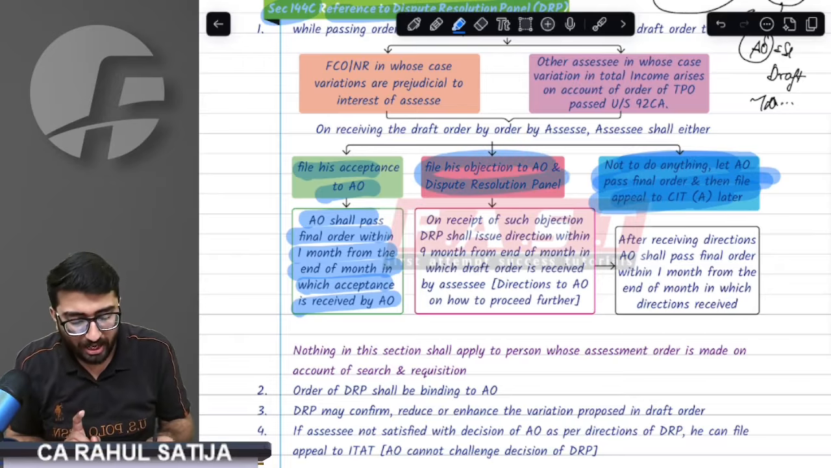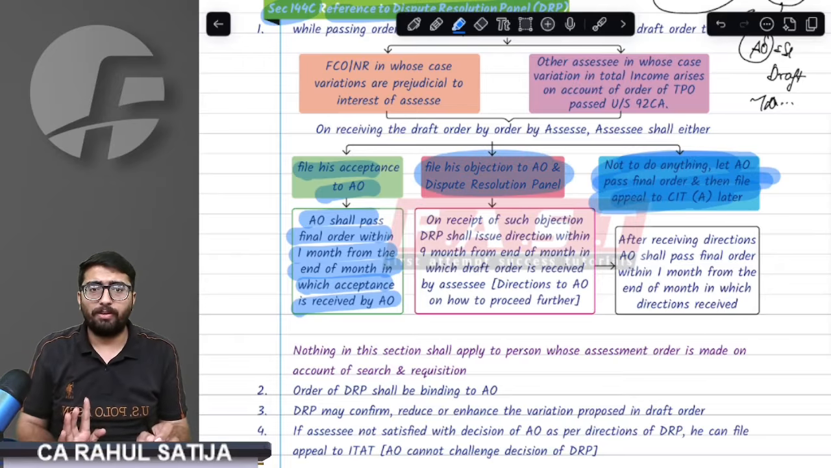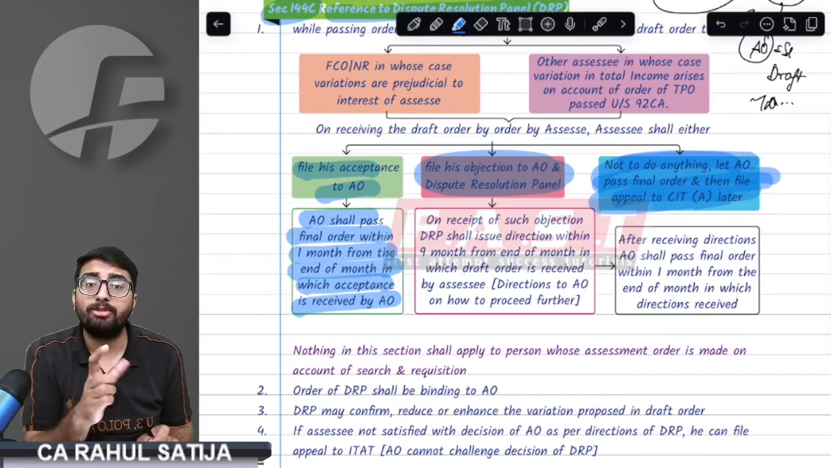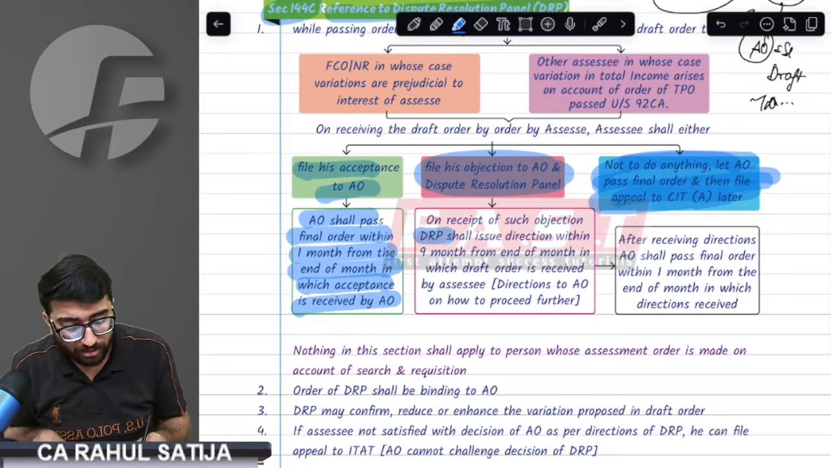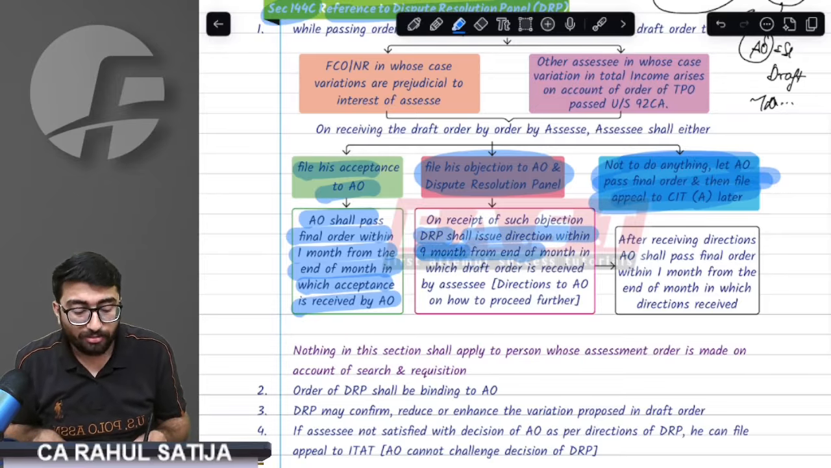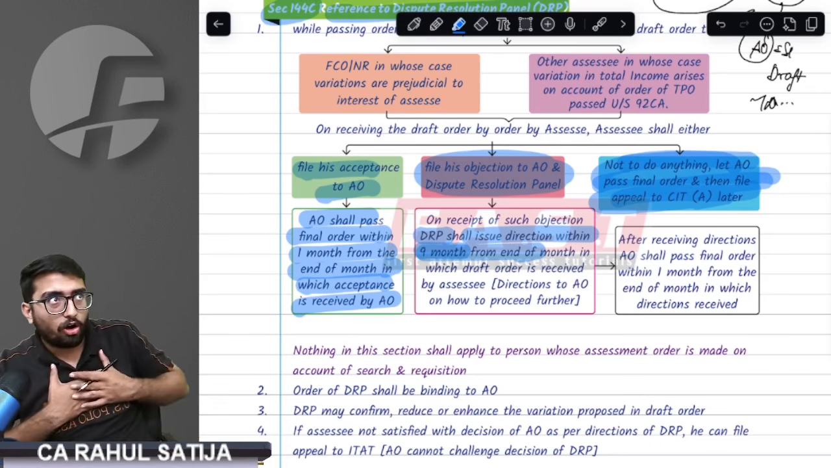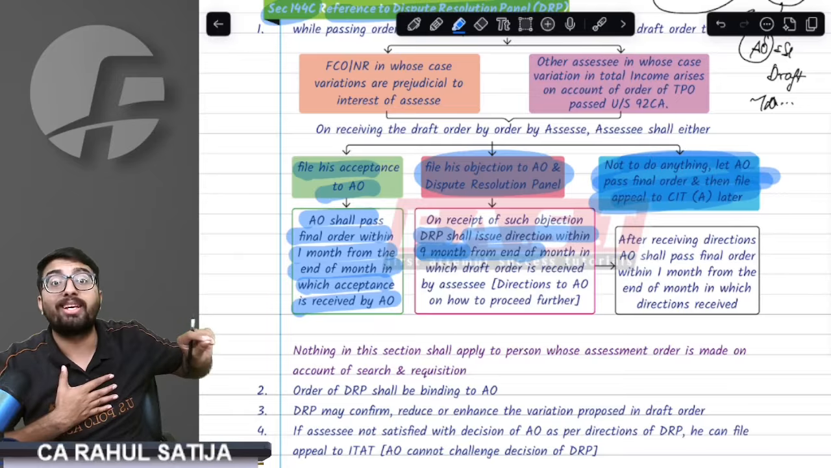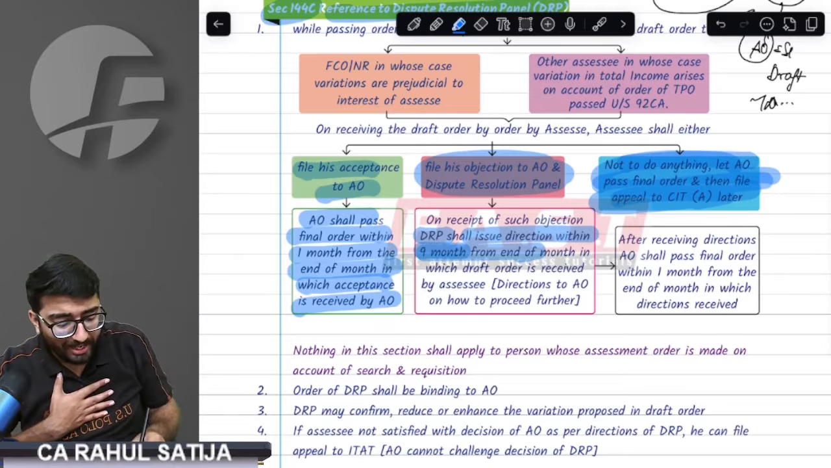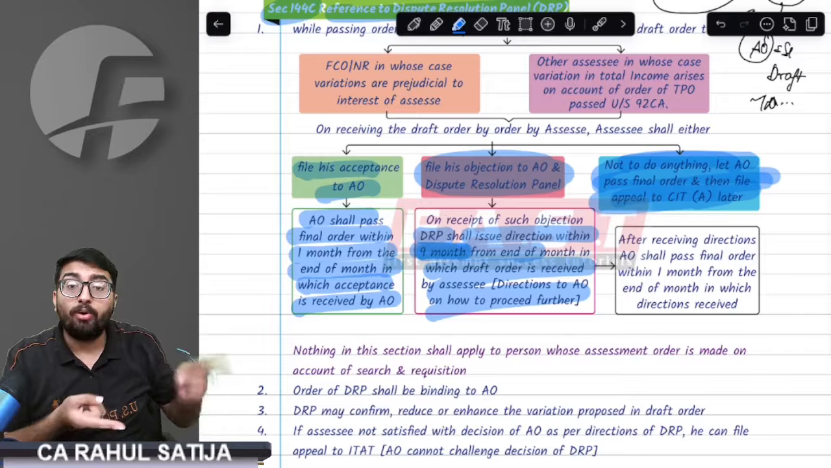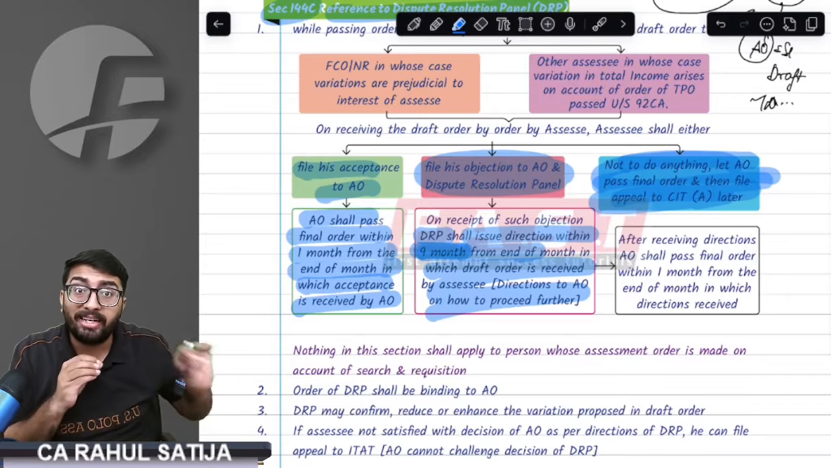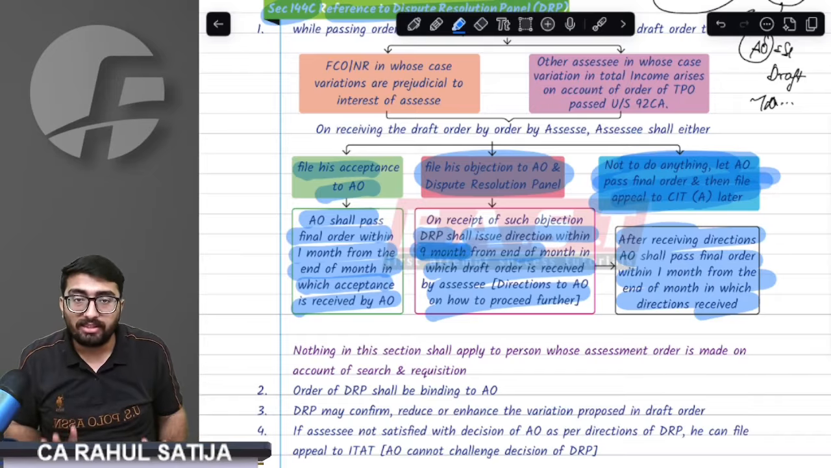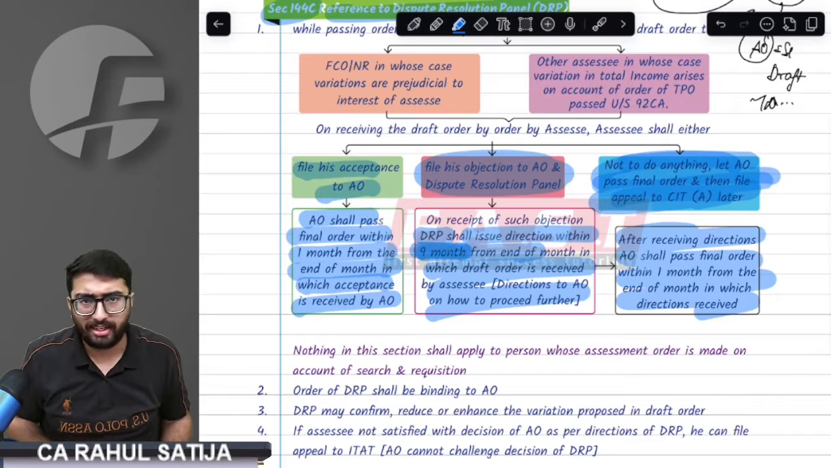But sir, I have one option. I can object to this draft order as well. Assessee can object to draft order. If he is not satisfied with the order, he can object. Where can he object? He can object to dispute resolution panel. And dispute resolution panel, see, if assessee objects, DRP shall issue guidelines to AO as to how to do the assessment. This guideline shall be issued within 9 months, and AO has to follow these guidelines. It is binding on AO. Within 1 month, AO has to pass the order as soon as guidelines are received. Within 1 month from the end of the month of receiving guidelines.